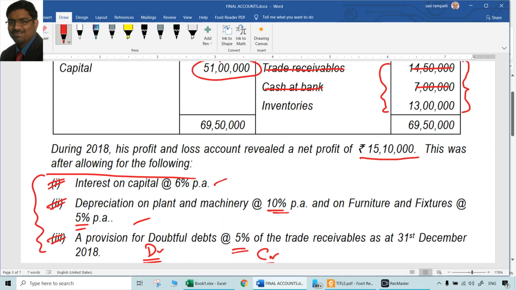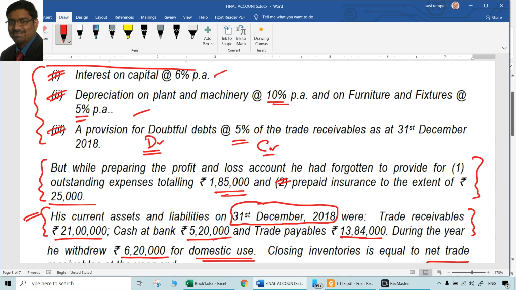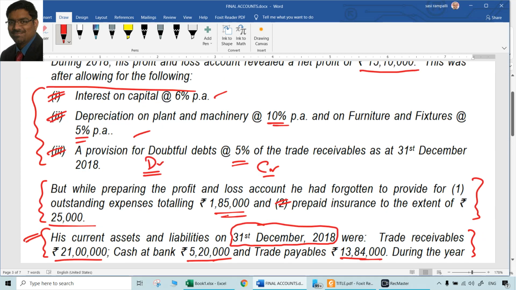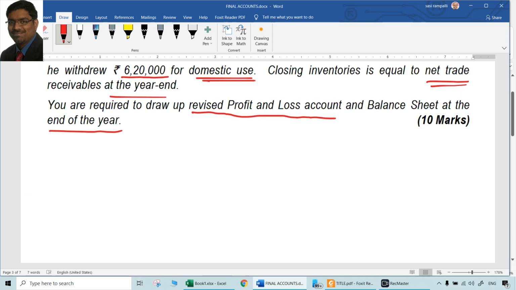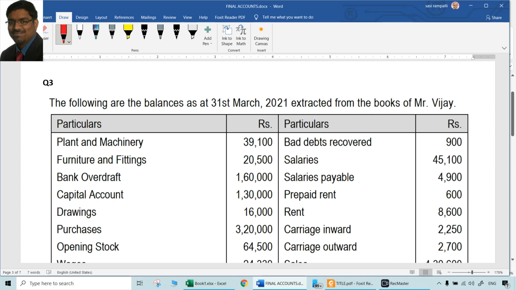Just what you need to do is place them at correct position and correct statement or account. That is question number 2 related to final accounts. One of the past examination questions. Now, moving on to question number 3.